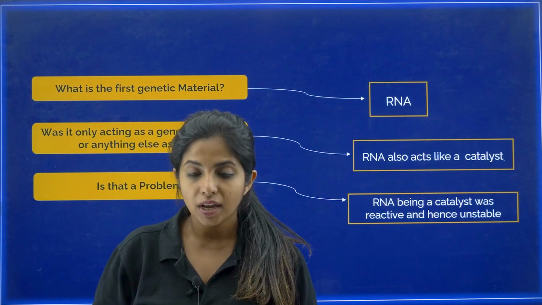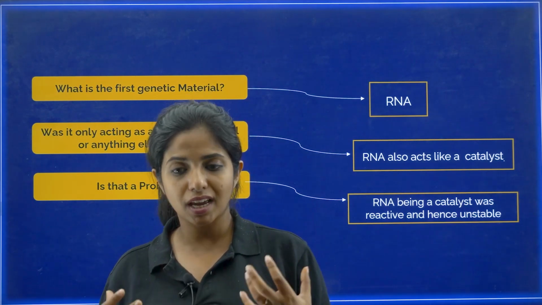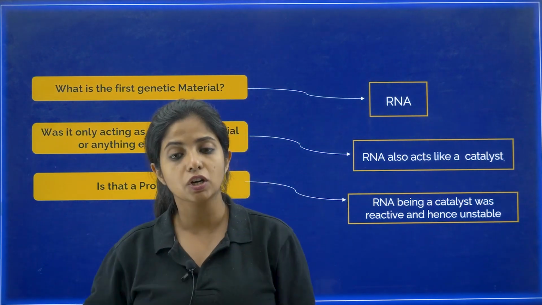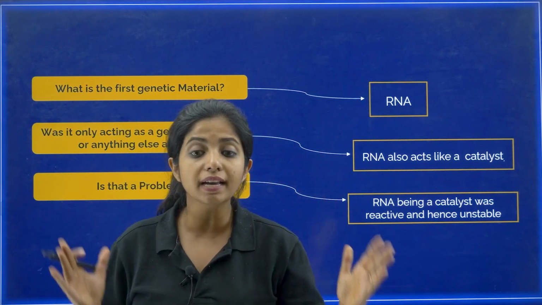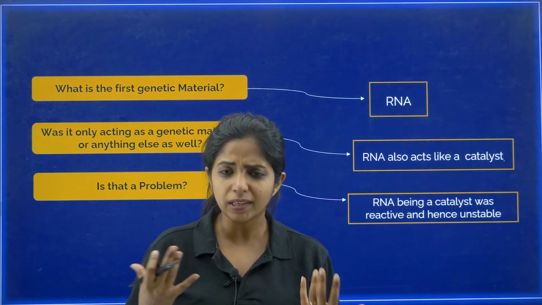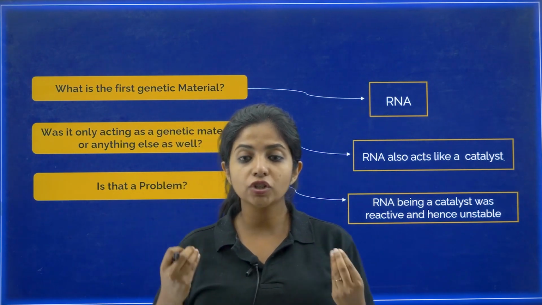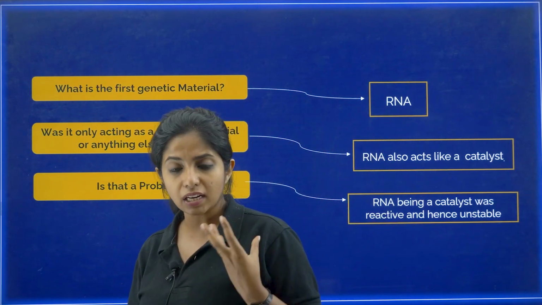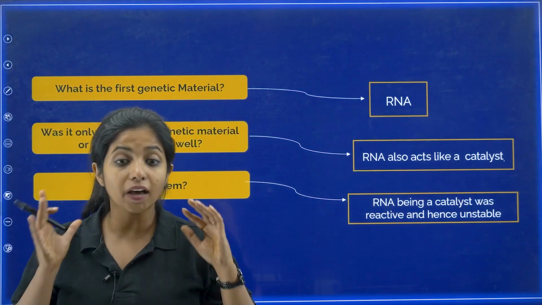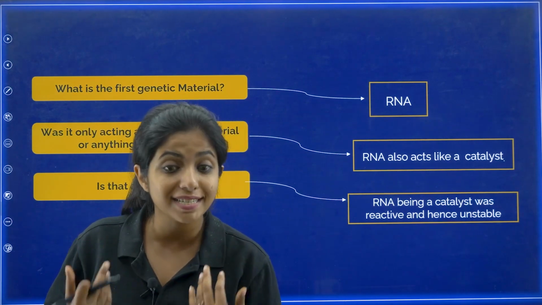Now what is the problem with RNA being both an enzyme as well as a genetic material? The problem is that when you say that one particular molecule is a catalyst or an enzyme, basically it will be highly reactive. It will go react, change its structure, change something else's structure. So it will be highly unstable. So can you have something in your body which is highly unstable as a genetic material? This genetic material is basically the one that will be coding for each and every protein in your body, my dear children. And if that is something unstable, can you rely on it? No. Which is why the RNA which was there, it was evolved into a much stable form which was DNA later on.